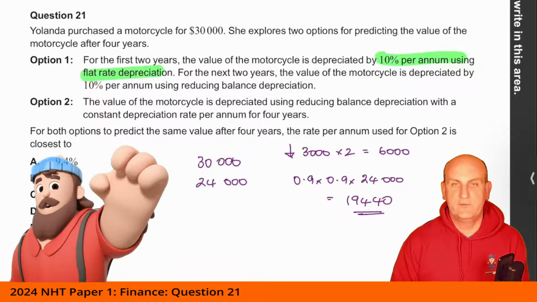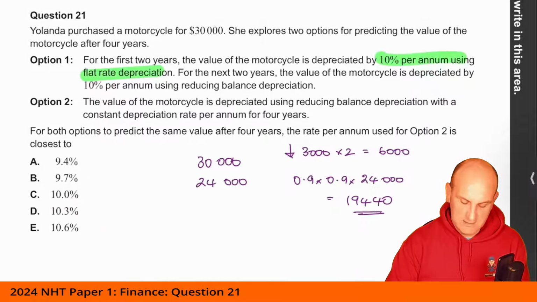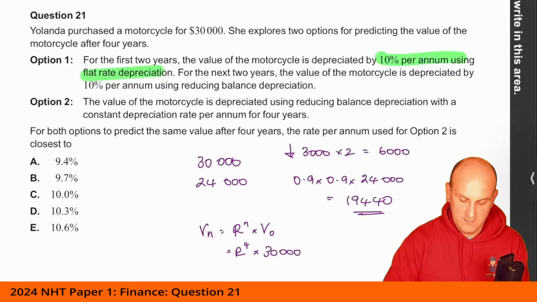Right, so the value of the motorcycle is depreciated. So now what we're going to do is it's just doing by reducing balance. So we know that V of n is equal to R to the power of n times V0. Well, we know that V0 is 30,000. We're trying to find r. We know that n is going to be 4, and it's going to give me the value of 19440.